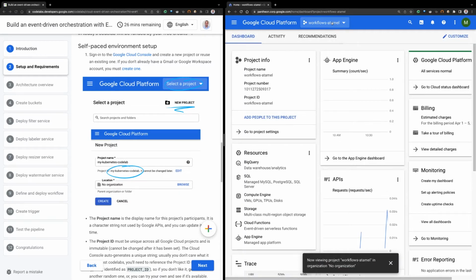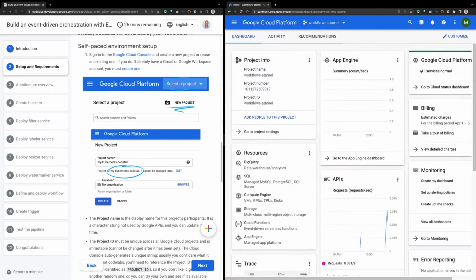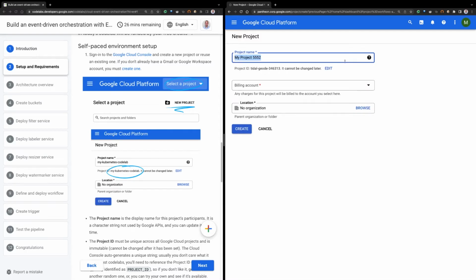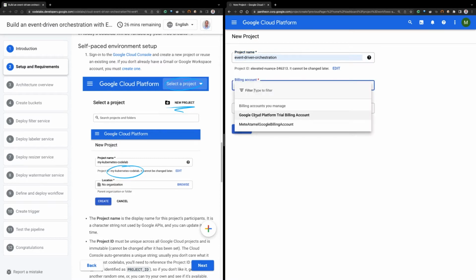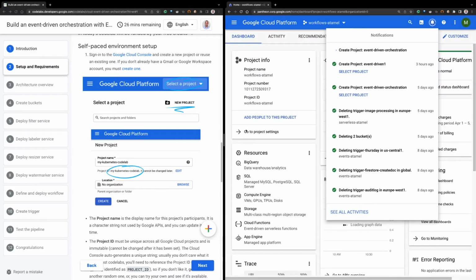So here I am, as you can see, in Google Cloud Console, and I have multiple projects already set up. But what I'm going to do is I'm just going to click on New Project here. And let's give this a name. Let's call this Event-Driven Orchestration. And then for the billing account, if you redeemed what we told you earlier, then you will have this. Or if you have an existing billing account, you can use that as well. I'll just choose my existing billing account. And I don't need to choose an organization, so I'll just hit create. And now a new project is being created for us, okay?